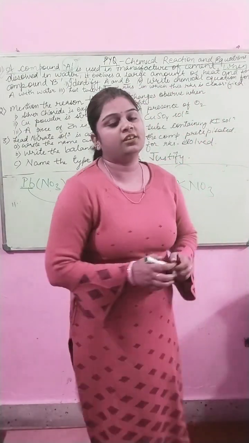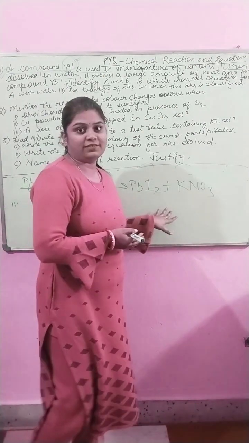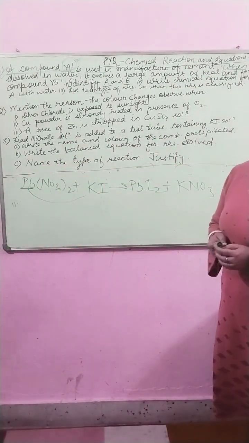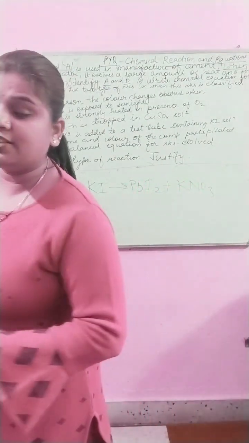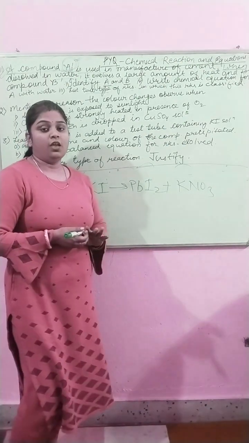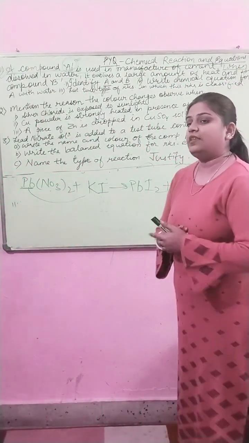Since we have studied in chapter number 1 the double displacement reaction, this is an example of a double displacement reaction, which is the type of reaction in which the displacement takes place in both the compounds.